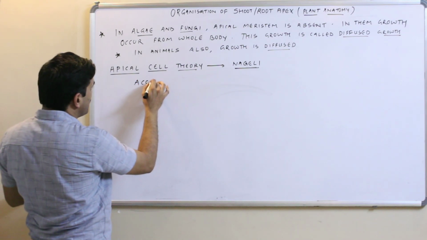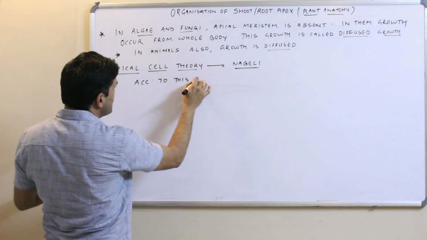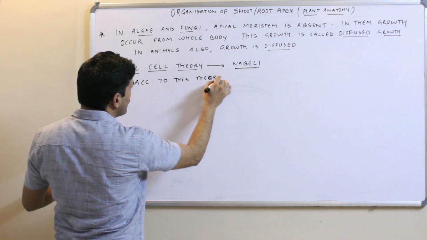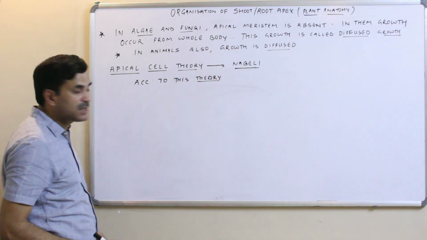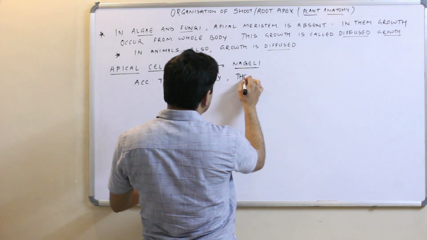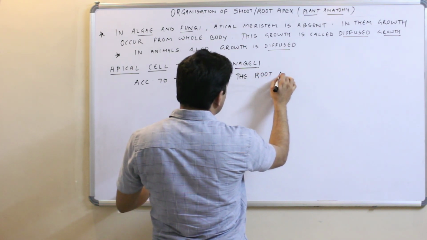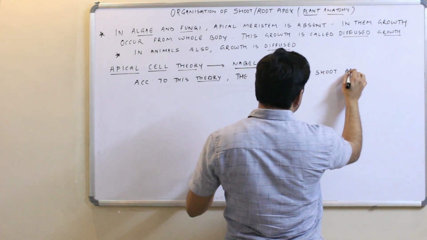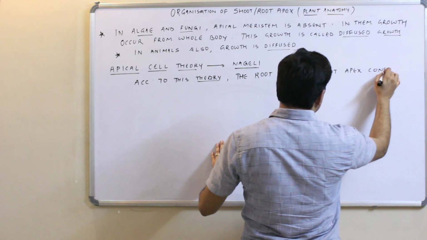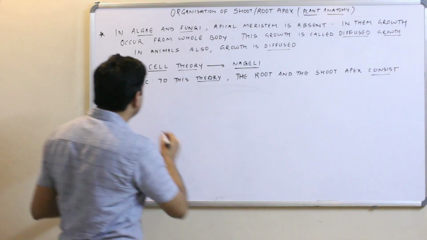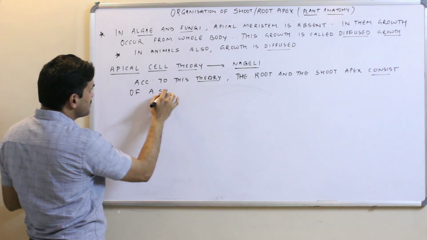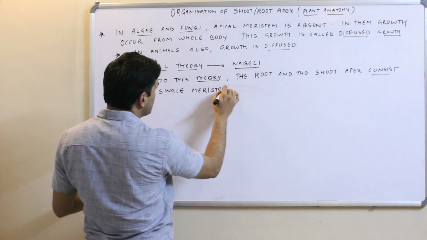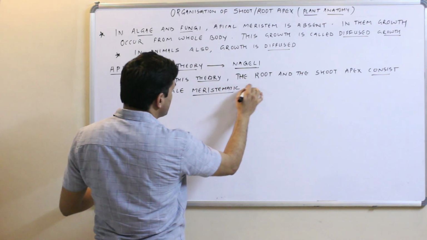According to this theory, the root and the shoot apex consist of a single meristematic apical cell.